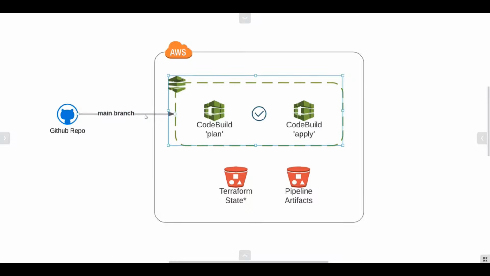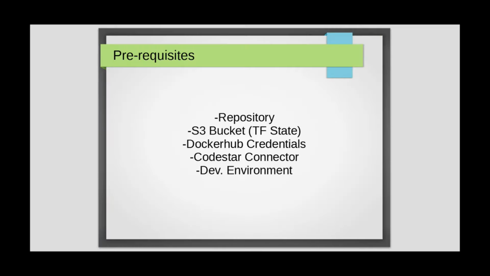The first phase will run Terraform plan. The second phase will run Terraform apply. There's an optional approval stage which you can choose to put in. And then there is the Terraform state S3 bucket, which is marked with a star because we need to create this one manually.